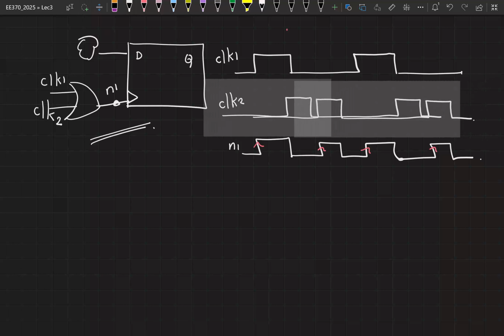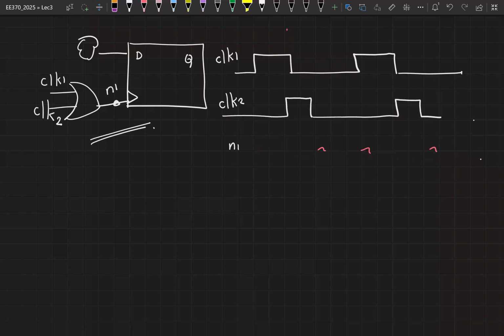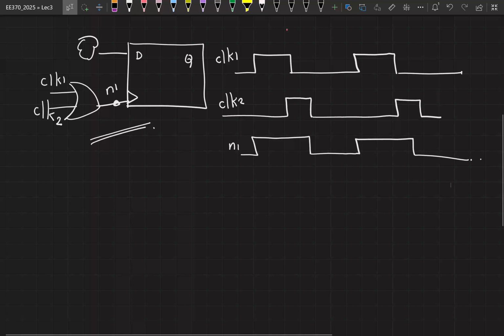Let's say it got shifted like this. Suddenly your N1 is going to look like this, which was not the behavior that you wanted. And it's actually quite easy for a clock signal to get shifted like this.